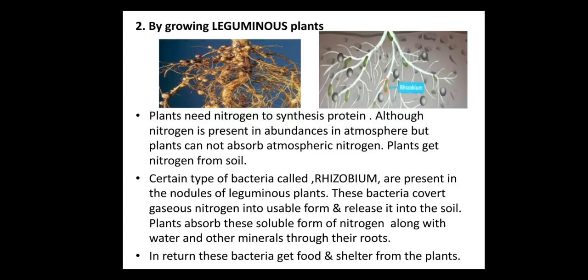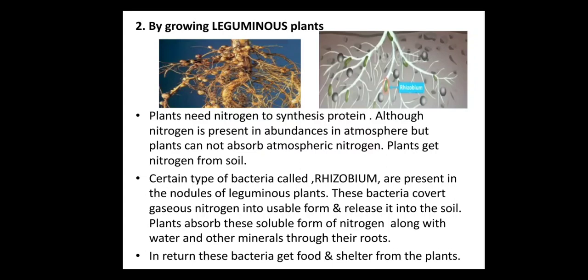So, there are a few types of bacteria which remain present in the root nodules of leguminous plants. The bacteria are rhizobium, and do you know what they do?